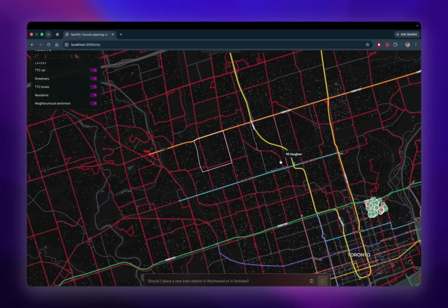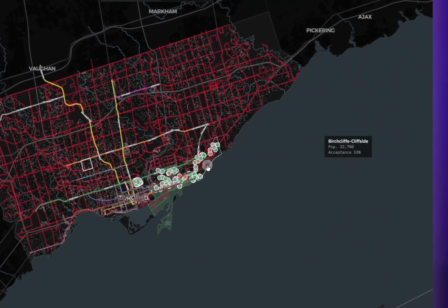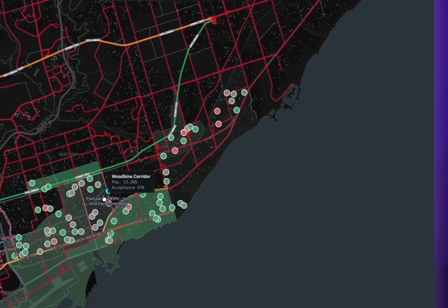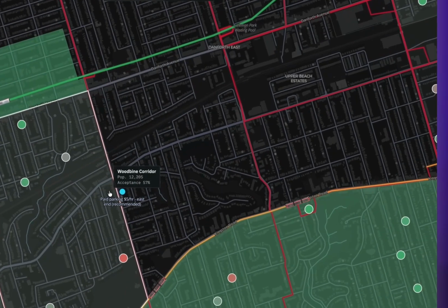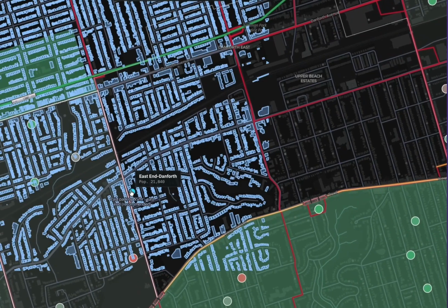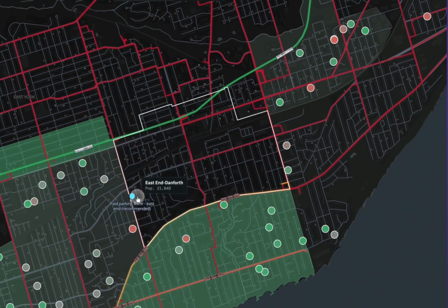TechTO obviously does not replace public consultation, but it does give planners a better census-weighted, reinforcement-calibrated preview of how Toronto may actually respond, with a clear reason behind every prediction, so they can improve sustainable proposals before taking them to the public.